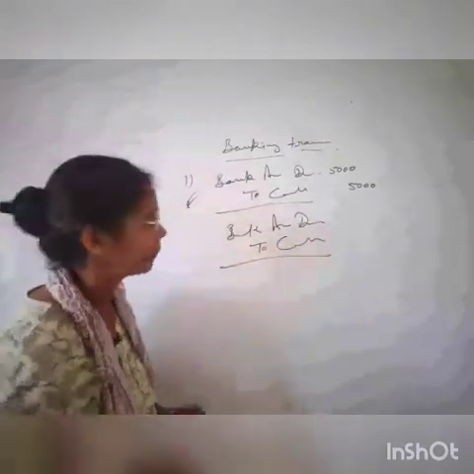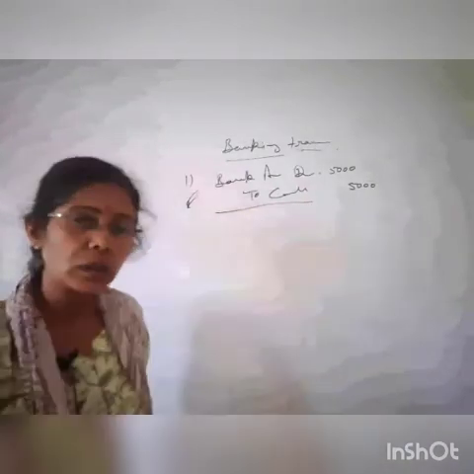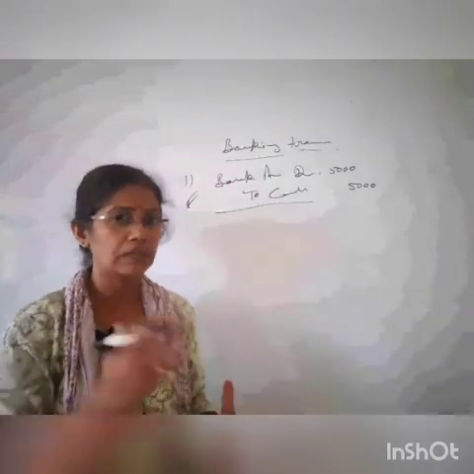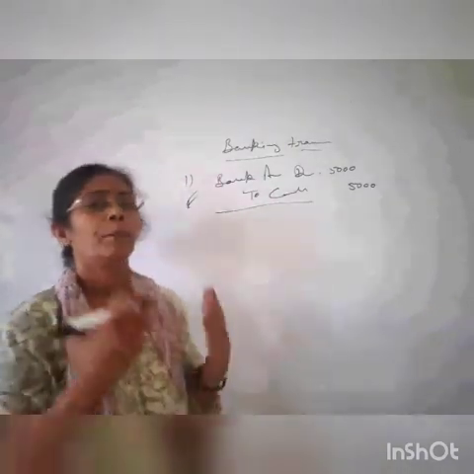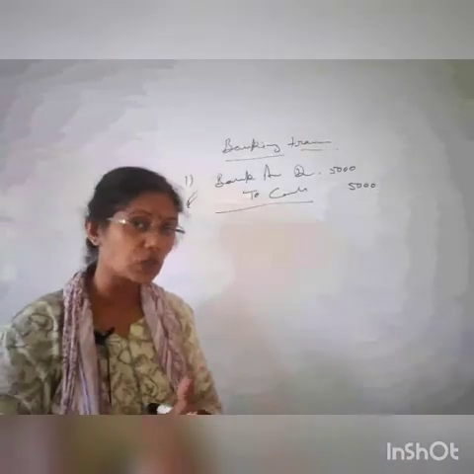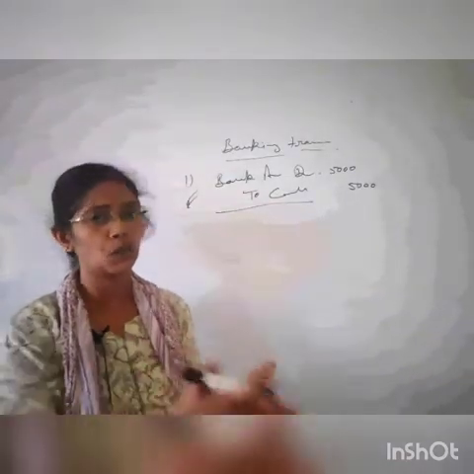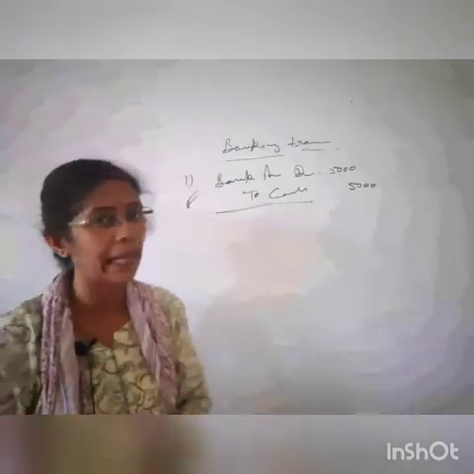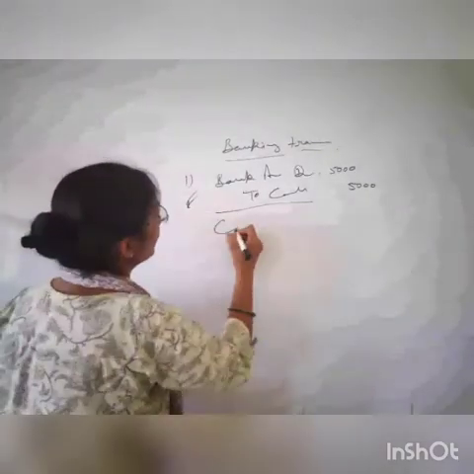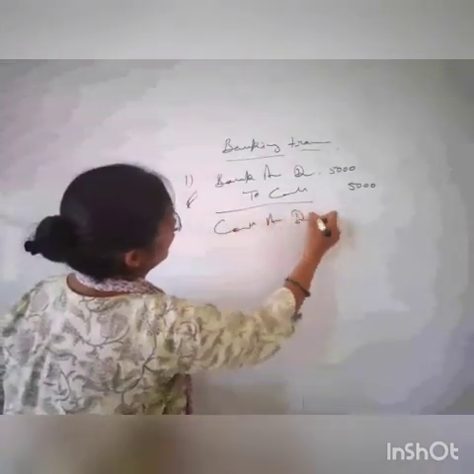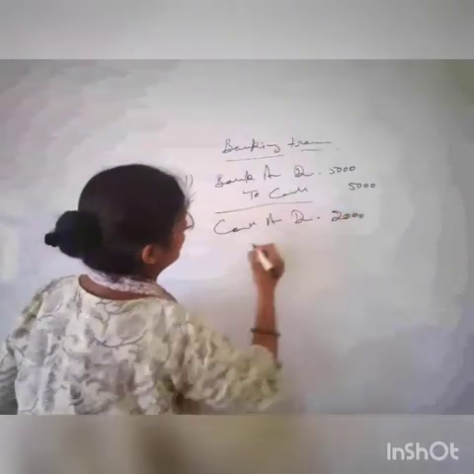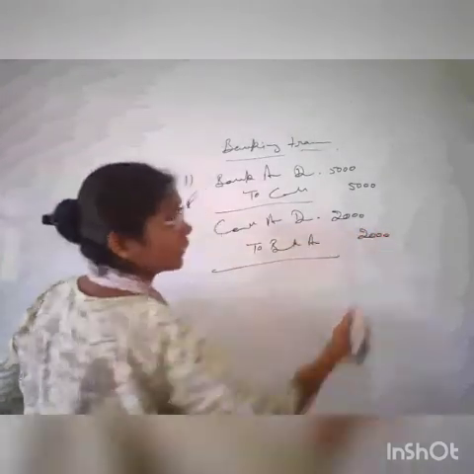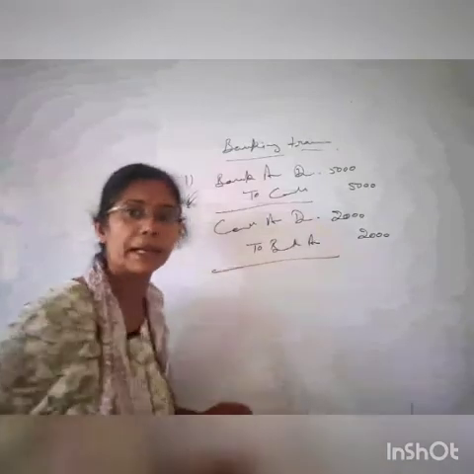Same entry you pass. Opposite of this, when you are going to the bank to withdraw money, just think what happens, which situation takes place. Bank balance reduces. There was 50,000 in your bank account and 2,000 you have withdrawn from the bank. So 2,000 will be reduced from the bank and you will have cash in your hand. Okay. So what comes in the business? Cash account debit 2,000 to what is reduced in the business? Your bank balance has reduced by 2,000. Okay. So the entry is cash account debit to bank. Fine.